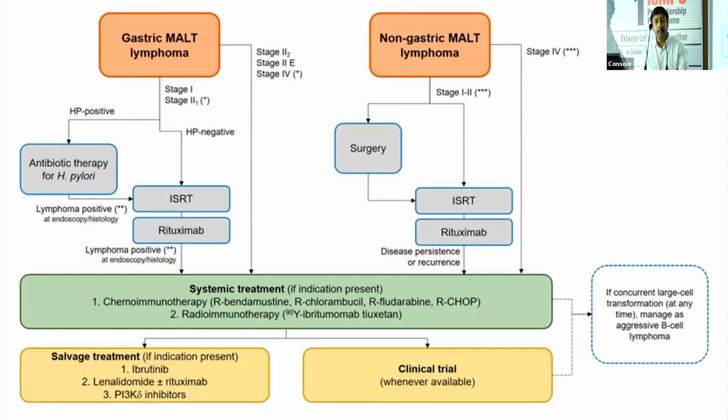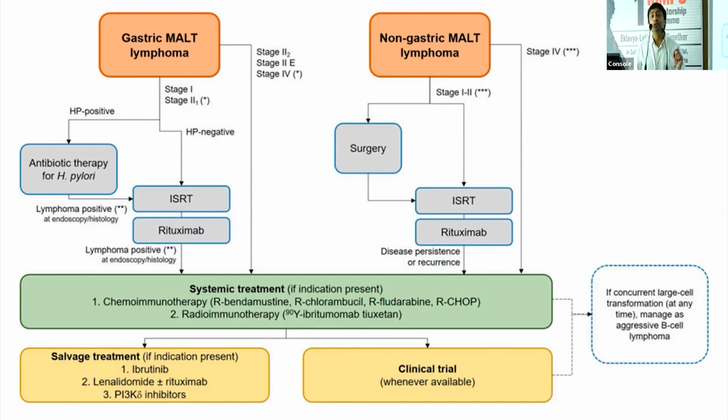If it's a gastric MALT, eradicate the H. pylori. If that is not working out, or it's a relapse, go to radiation or single-agent rituximab. Beyond that, if something else is needed, you can at any point of time go to a systemic treatment. Similarly, the same thing applies more or less for the non-gastric MALT lymphomas. The alternative to surgical treatment is radiation, rituximab, or a more conventional treatment. So what is important and interesting here is what happens if these patients relapse. That's just shown in the last slide.